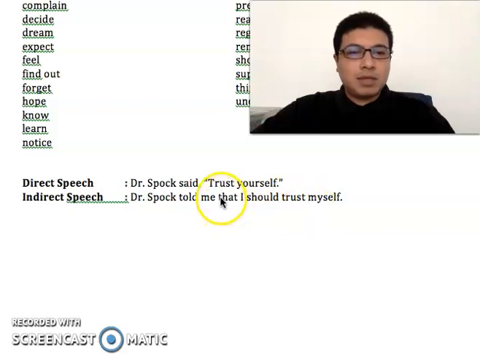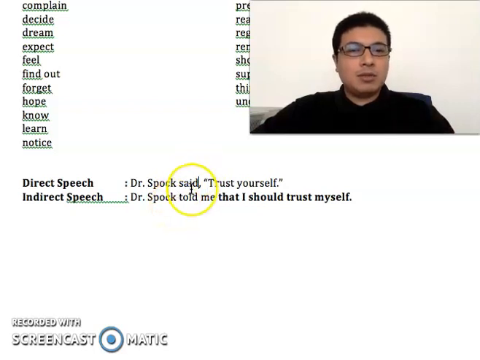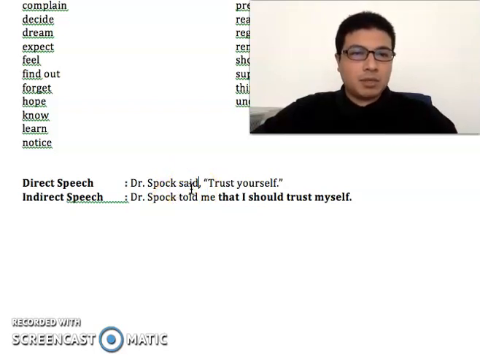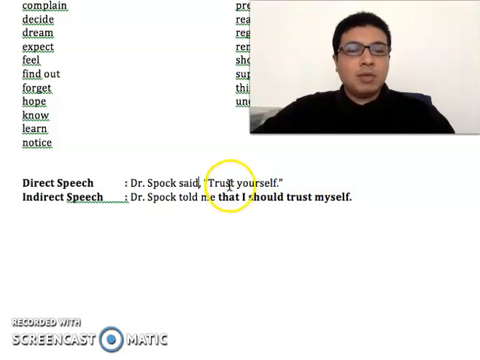As you can see here, this is what we call the noun clause: Dr. Spock told me that I should trust myself. This is direct speech, being told by this person: Dr. Spock said, "Trust yourself." Indirect speech is when you tell this to other people, to a third person. So when you want to talk to other people about this, you say, Dr.